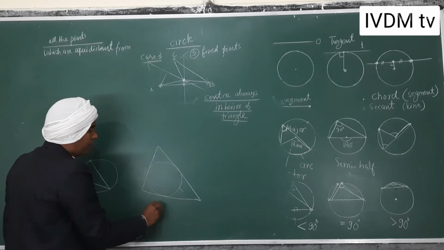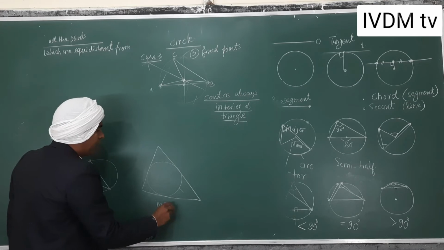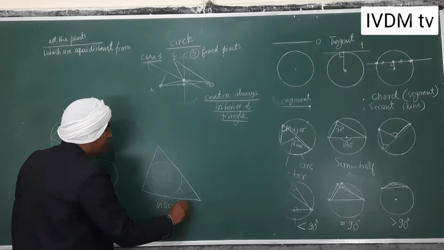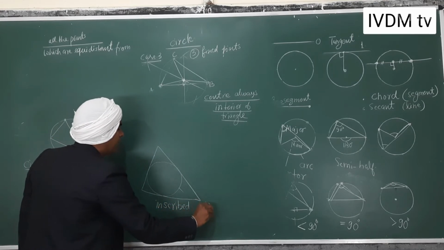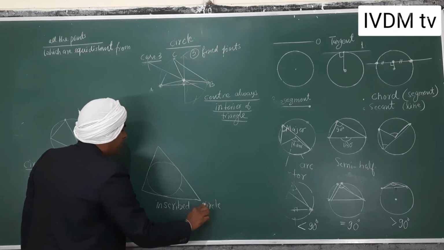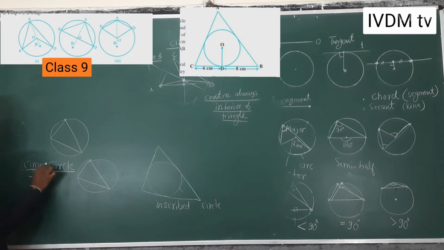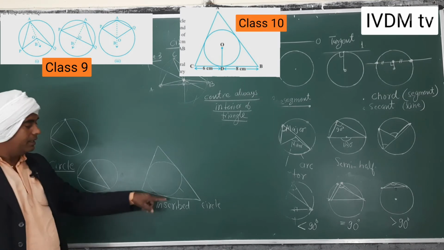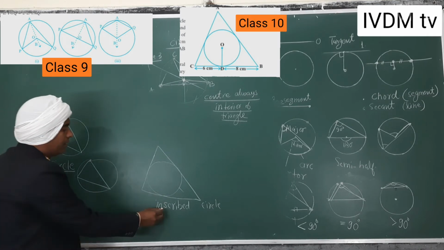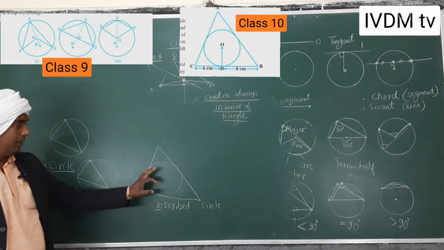This circle will be called an inscribed circle, because here the circle is outside, so that is called circum. But here the circle is inside, so that is called an inscribed circle.